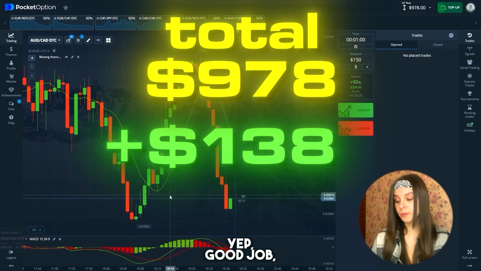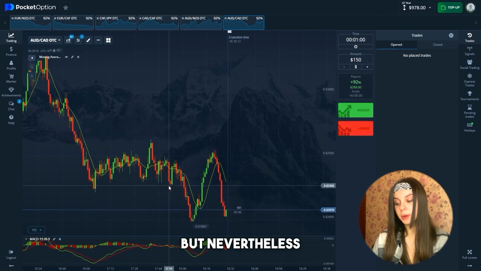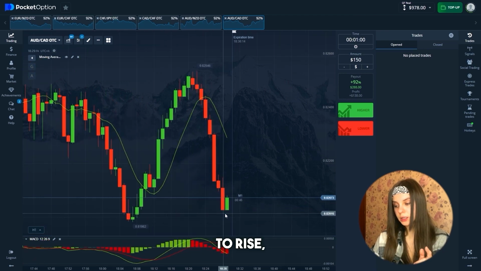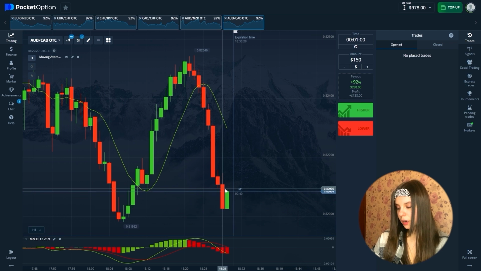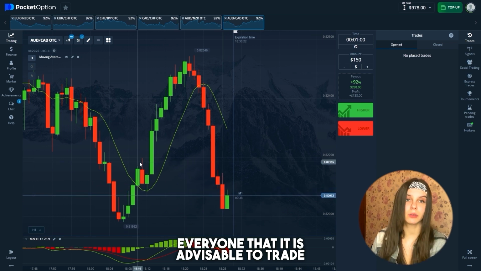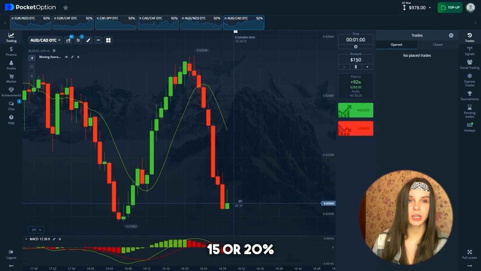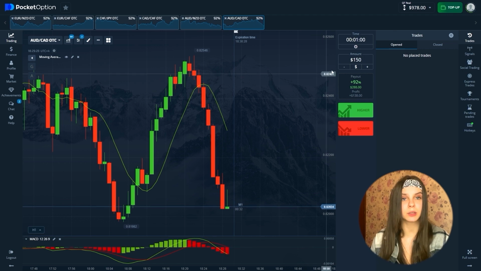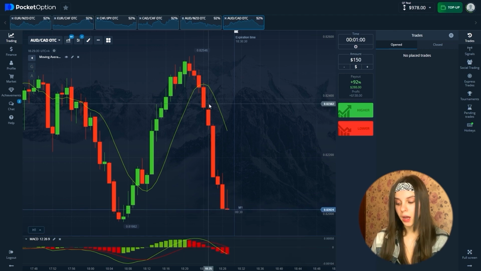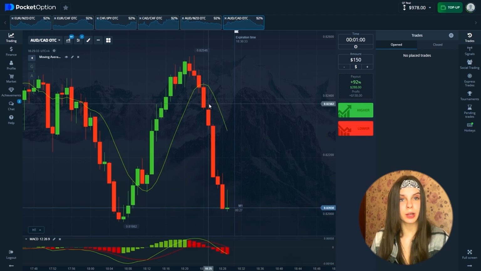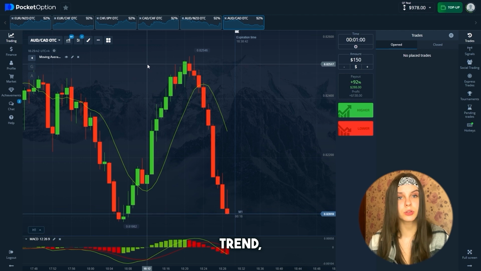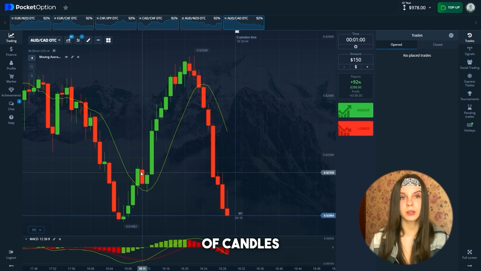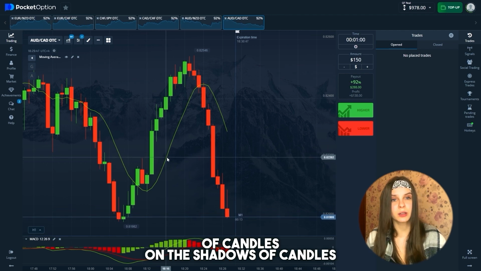Yeah, good job, the deal closed in plus, but nevertheless we immediately began to rise, so we are lucky traders with us. I remind everyone that it's advisable to trade 15 or 20% from your balance. Also, always use general analysis, not a technical one. Draw support resistance areas, highlight the general trend, look at the volume of candles, on the shadows of candles, and so on.